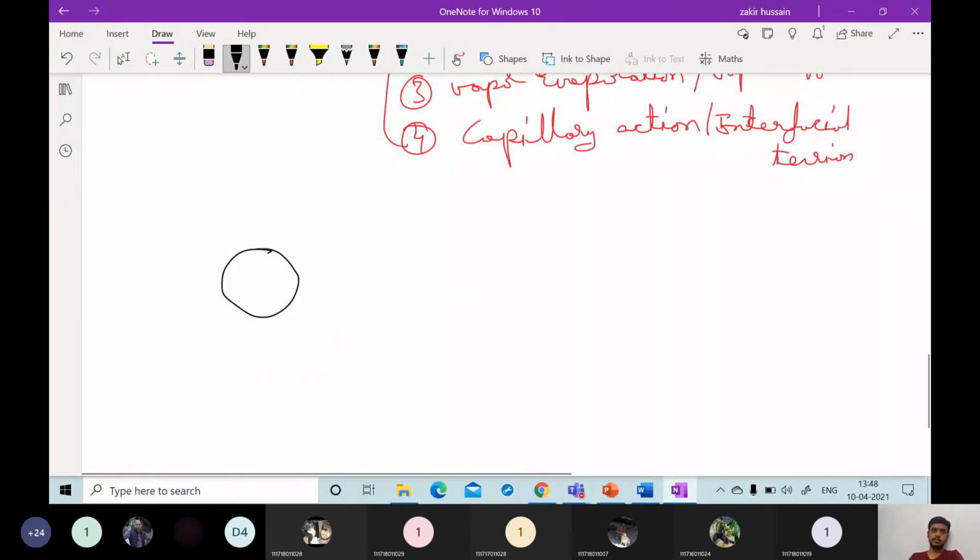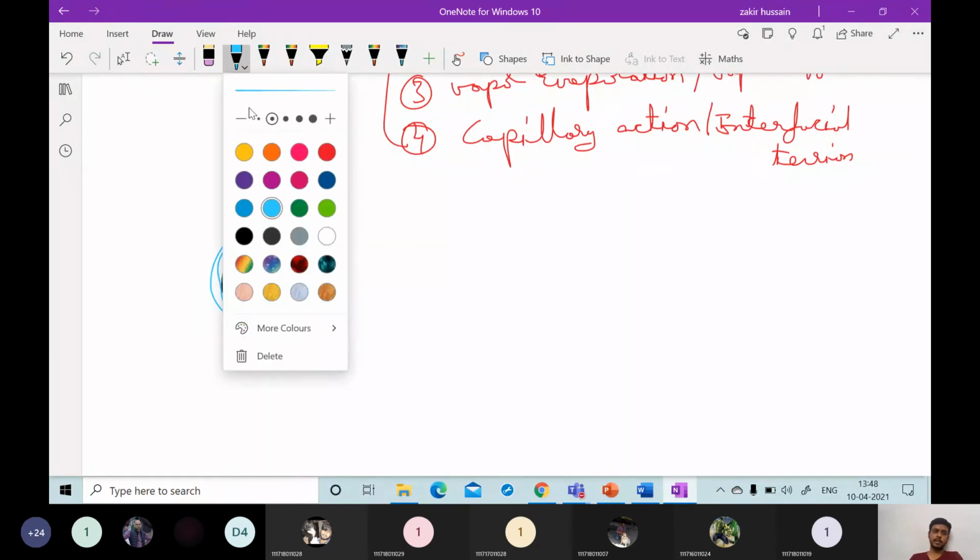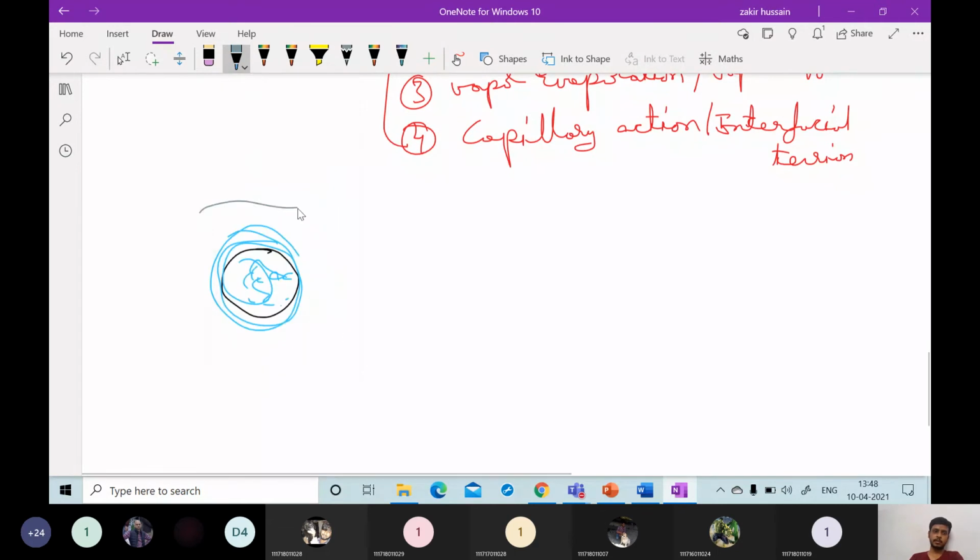There is a solid, some water outside and some water inside. This is a wet solid, with water occupying everything. Then outside you are flowing some air, a free stream of air. The direction and the flow velocity of the air are very important in the operation of dryers. For example, air is flowing like this.